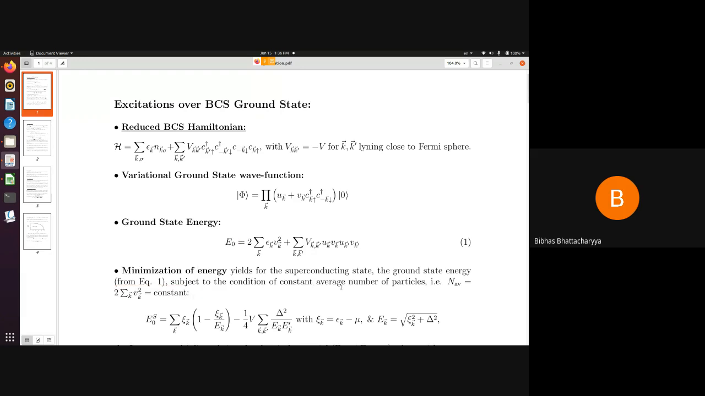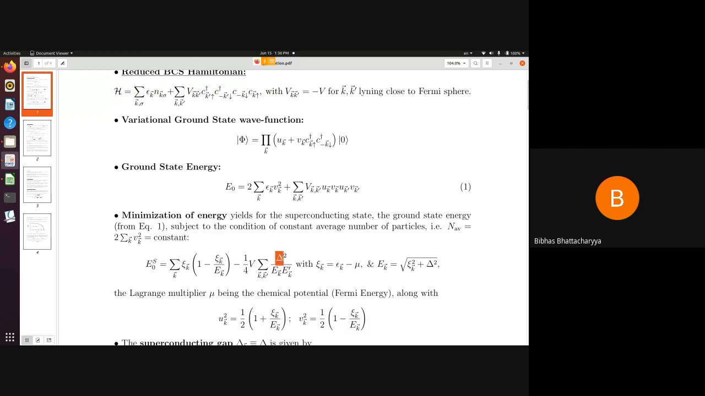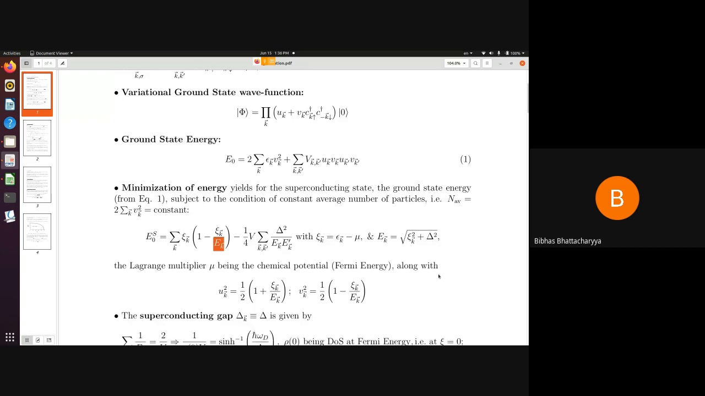And in the process, we obtain the BCS ground state energy by minimizing this value E_0. We obtain this, where we define the suitable gap parameter delta, and this delta really appears in this expression. E_k in this expression is really the square root of xi_k squared plus delta squared, where xi_k is the single particle energy measured from the chemical potential. This Lagrange multiplier mu is really the chemical potential, and at T equal to 0, this is the Fermi energy of the normal metal state.